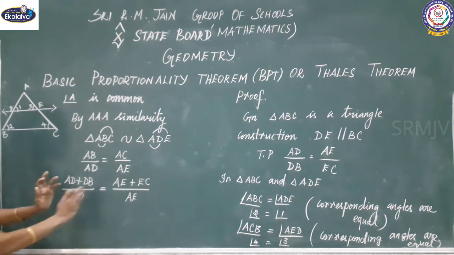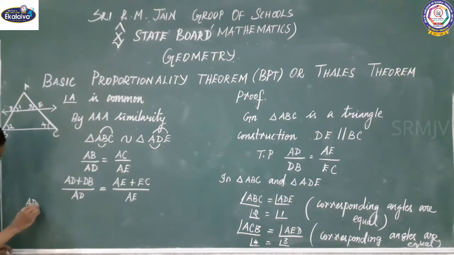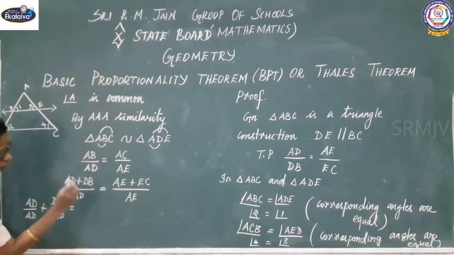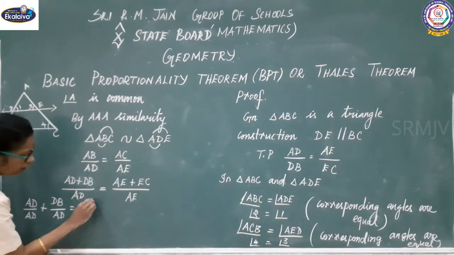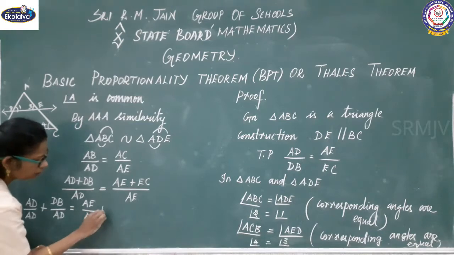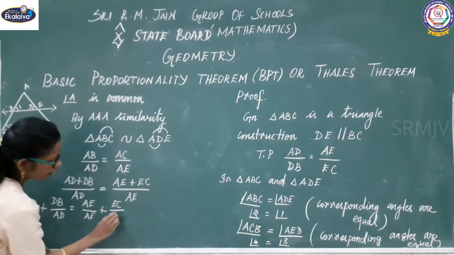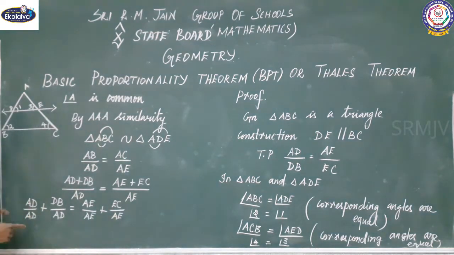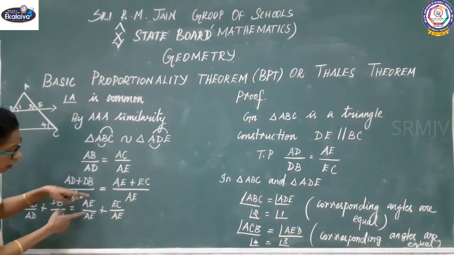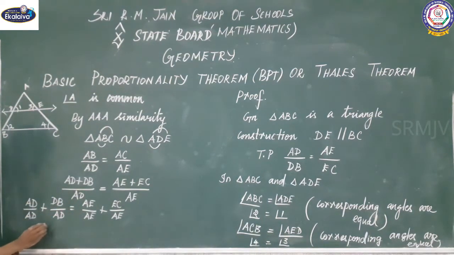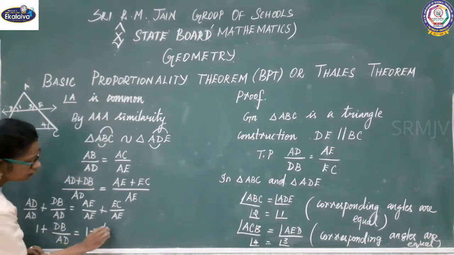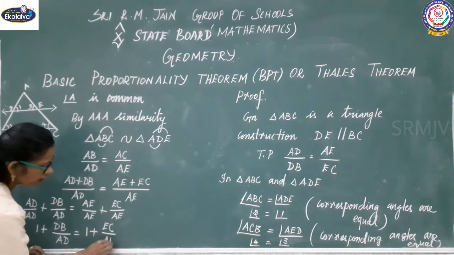Now you are going to separate. How to separate? AD by AD plus DB by AD equal to AE by AE plus EC by AE. AD by AD, what is it? 1. AE by AE, 1. So 1 plus DB divided by AD equal to 1 plus EC divided by AE.